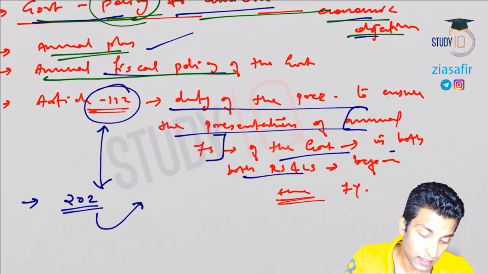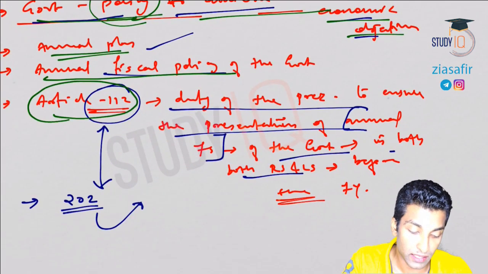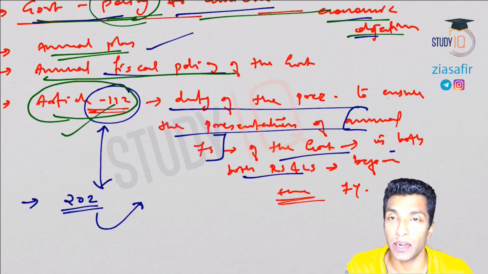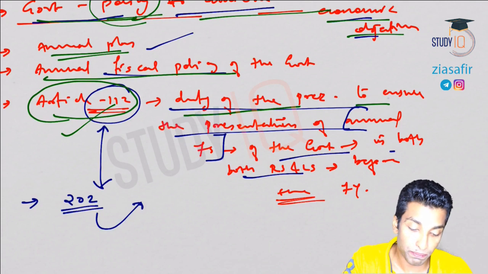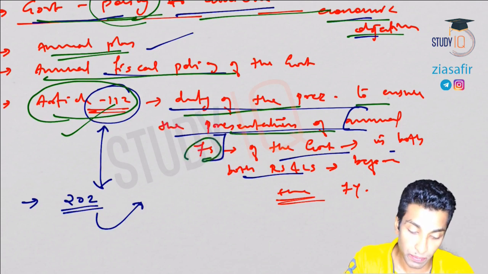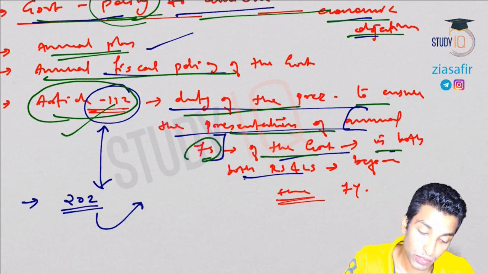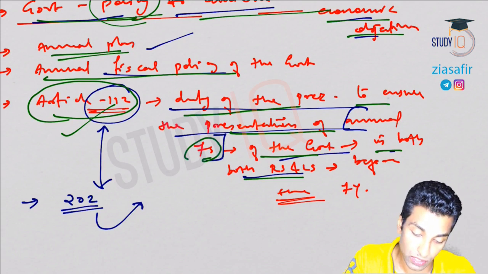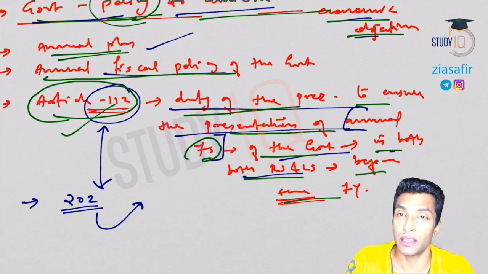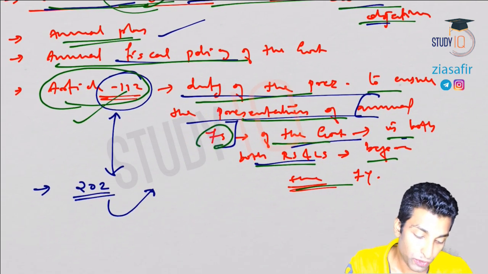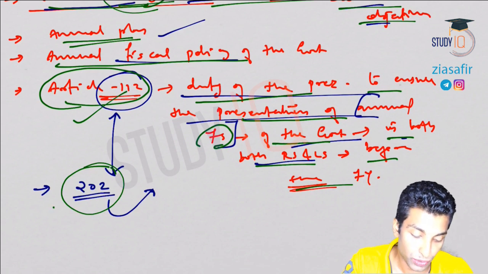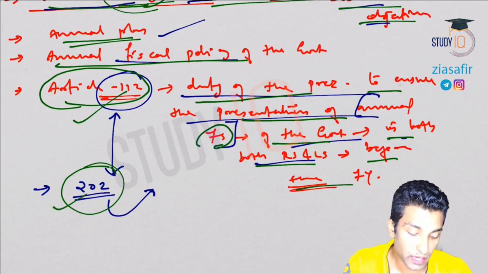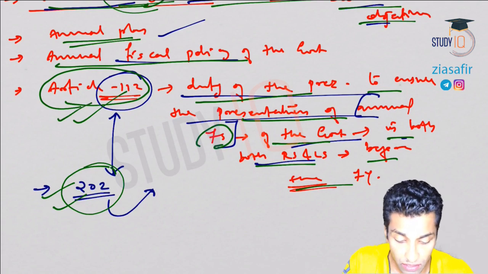We have said that the constitutional provision related to budget is actually Article 112. Under Article 112, it is actually the duty of the President to ensure the presentation of annual financial statement of the government in both the houses of Parliament, Rajya Sabha and Lok Sabha, before the financial year. And state government also have to come with the budget, okay, annual financial statement under Article 202. So it is compulsory for state government under Article 202, and for central government it is Article 112.